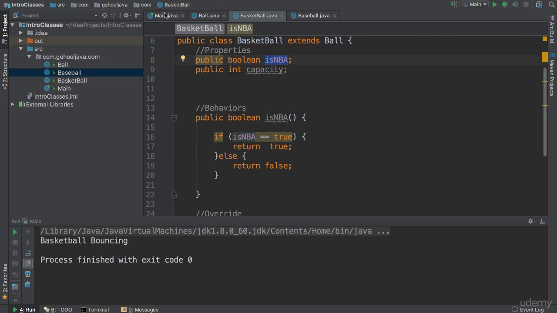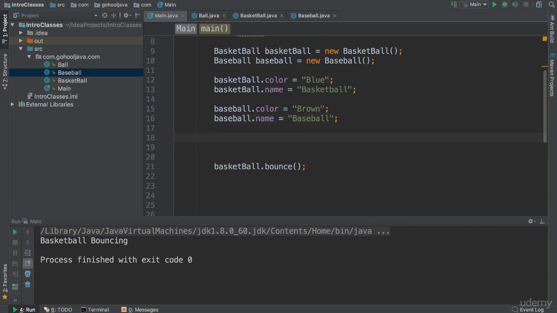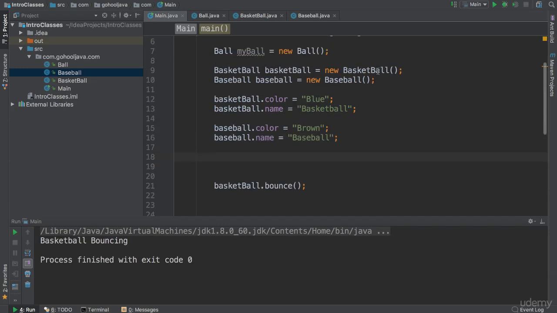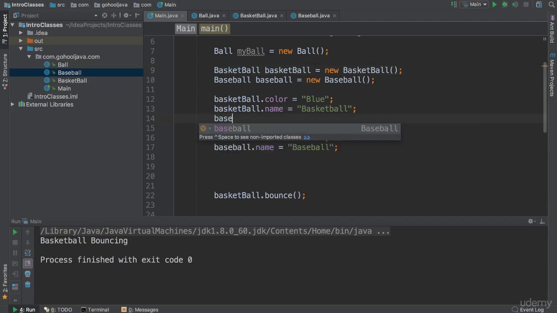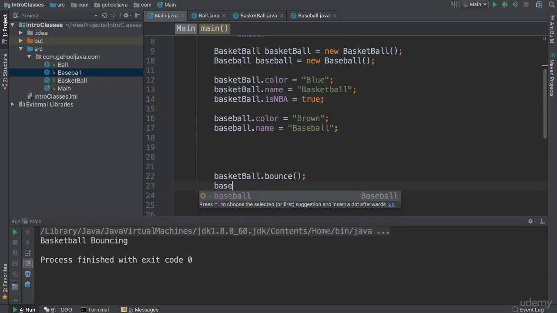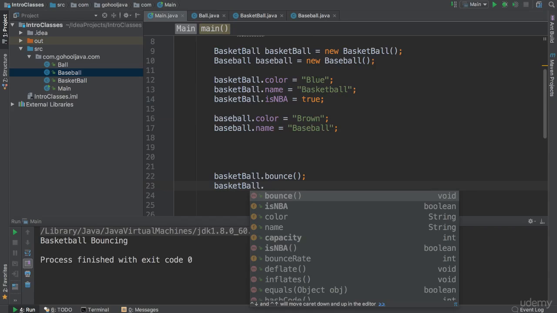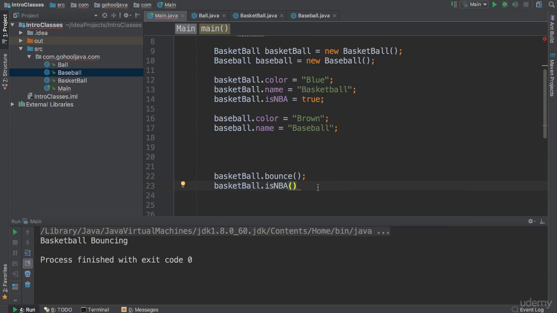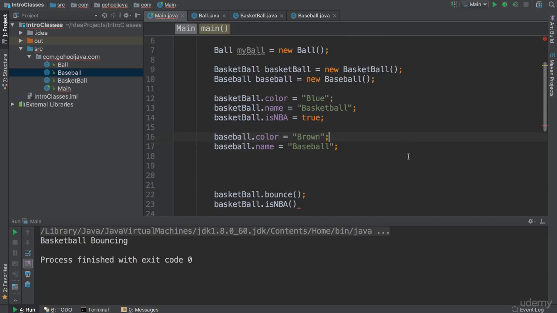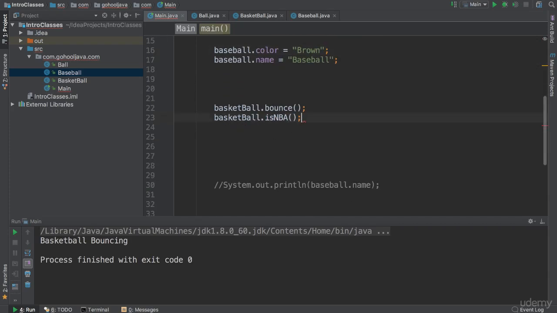So now if we go back to main here and we set, actually let's set up here basketball. Let's say basketball that is NBA. There we go. Let's set it to true. Okay. And now here, let's go ahead and call the basketball that is NBA, the method, Boolean, and see what's gonna return. It's got one error found. Oh, there we go. We need semicolon there. Save and run.